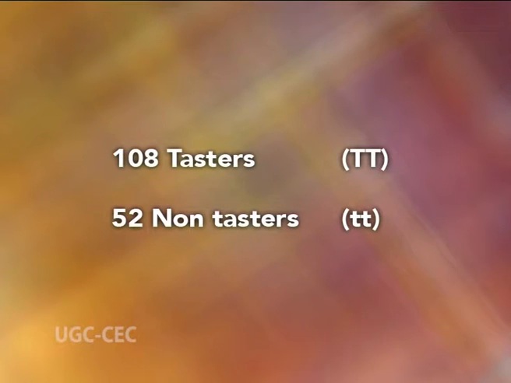Now, if we try out PTC in a class of 160 students disregarding the sex, and suppose we get the following result: 108 tasters and 52 non-tasters. The frequency of the gene capital T and small t can be calculated.